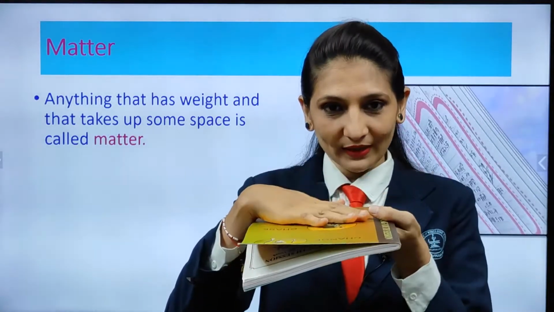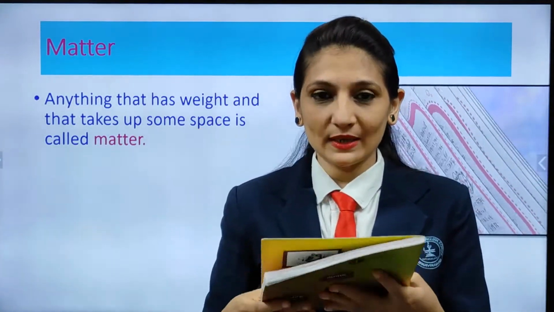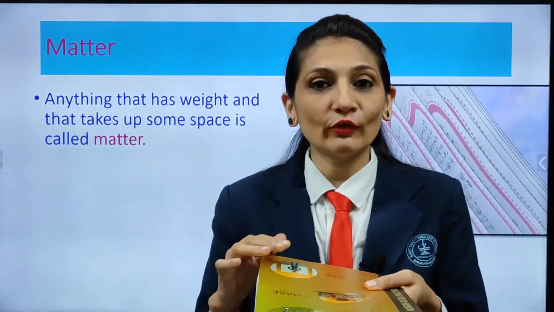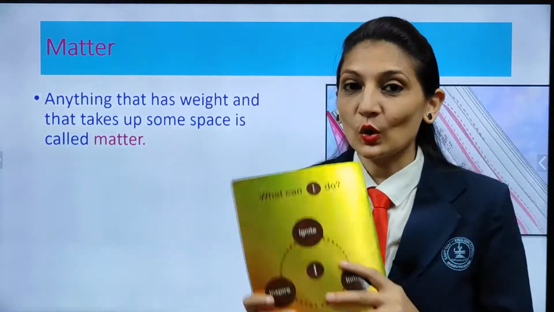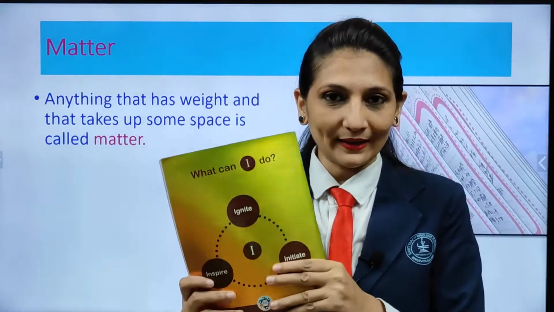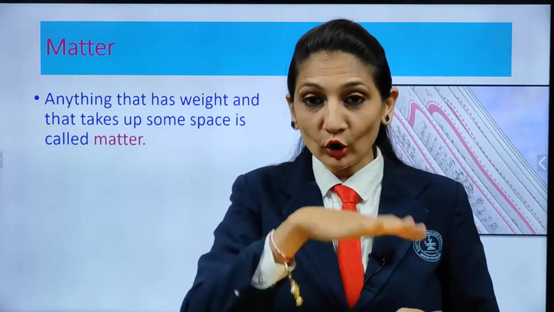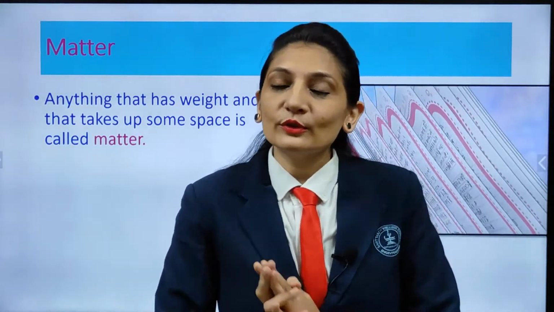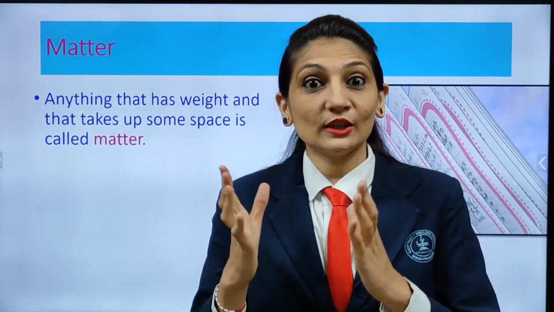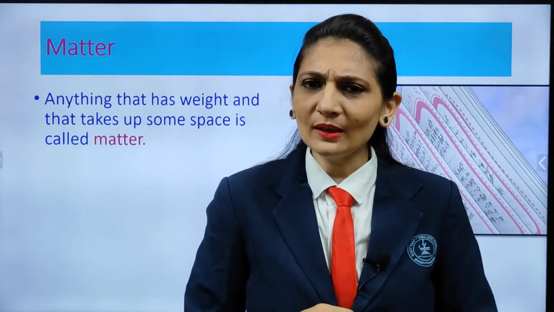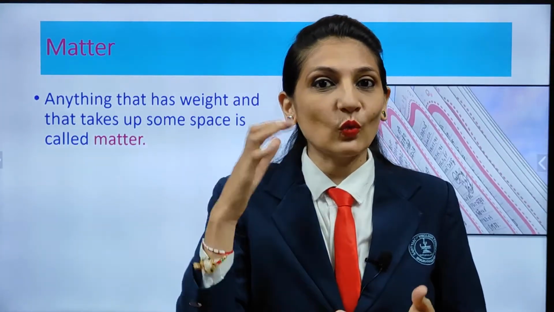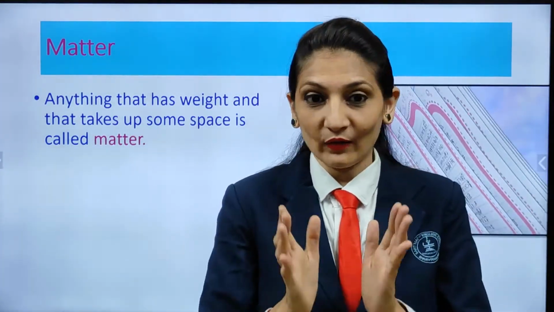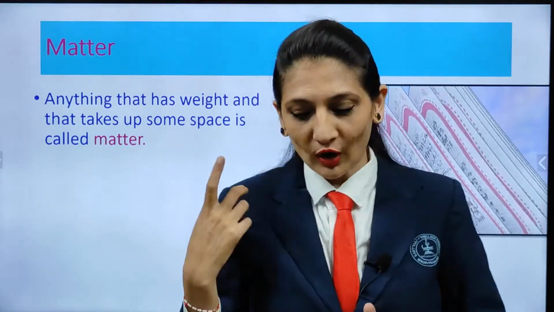Why? Because it's having a weight and even it will occupy space. Like this, if you are having 7-8 books, it will occupy the full of your school bag, right? So this book is called matter. Anything that has weight and occupies space is called matter. Usually you are going out and playing with balloons, especially the small children, right? So is the balloon a matter? Yes. Why? Because what is there inside that? Gas. So that gas also occupies space and has weight, right? So that is also called matter.